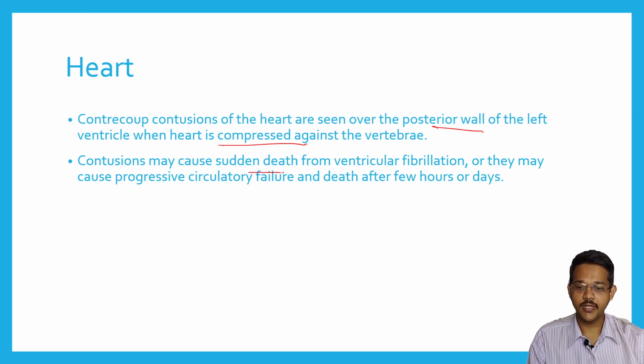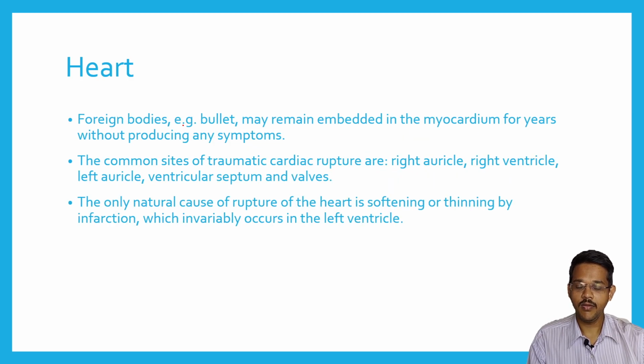Contusion may cause sudden death from ventricular fibrillation, or it may cause progressive circulatory failure and death after a few hours or days. So even minute contusions can cause death because of ventricular fibrillation, and it may also lead to progressive circulatory failure. Foreign bodies such as a bullet may remain embedded in the myocardium for years without causing any symptoms. The common sites for traumatic cardiac ruptures are the right auricle, right ventricle, left auricle, ventricular septum, and valves.